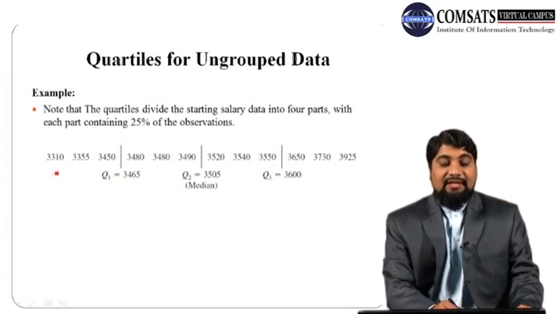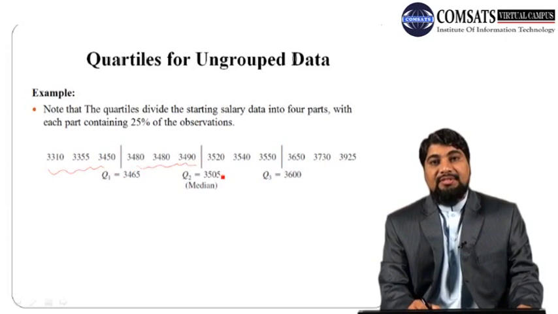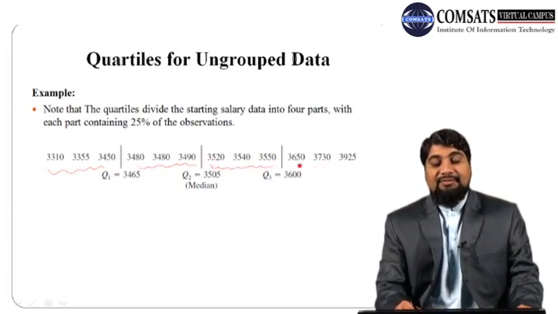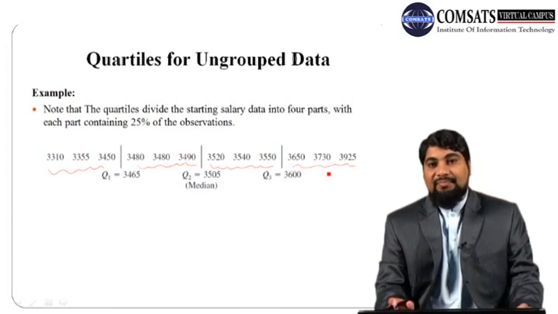So we can see that this full data is divided into 4 parts. This first part contains the first 25% of the observations, then the second part the next 25%, the third part the next 25%, and the last 25% of the observations in the fourth part. So this is how these quartiles are used to divide data into 4 equal parts.